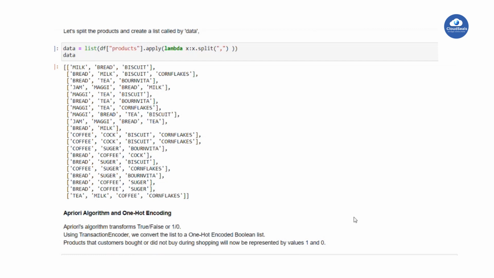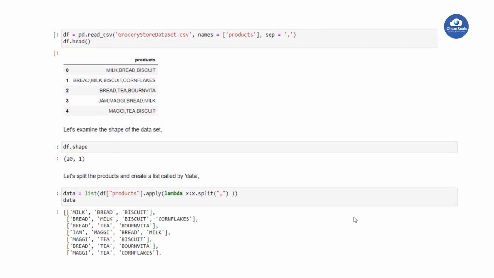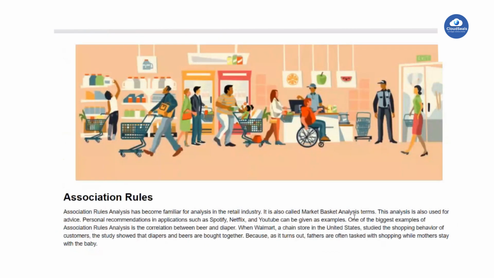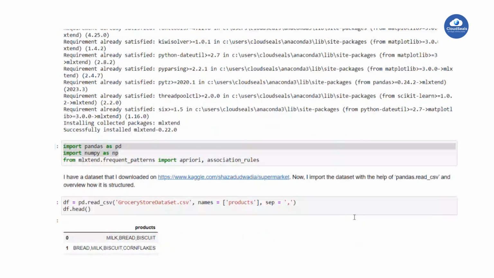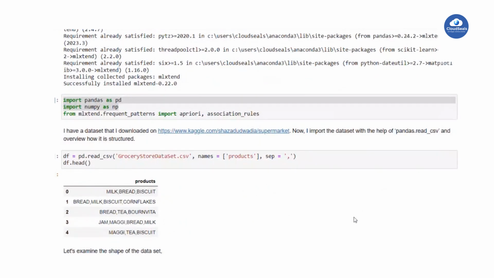Ma'am, excuse me, ma'am. Yes. You used MLxtend, no, ma'am? Yes, MLxtend is one of the libraries. We can use sklearn, or you can use anything else, like Keras or TensorFlow.